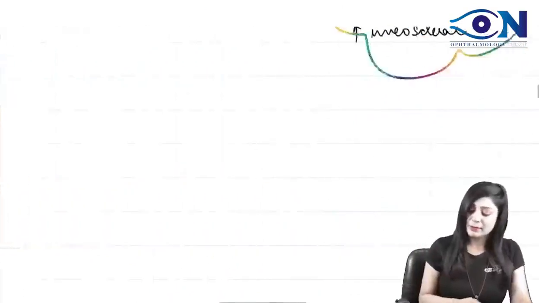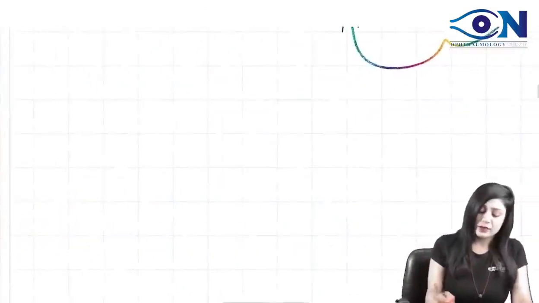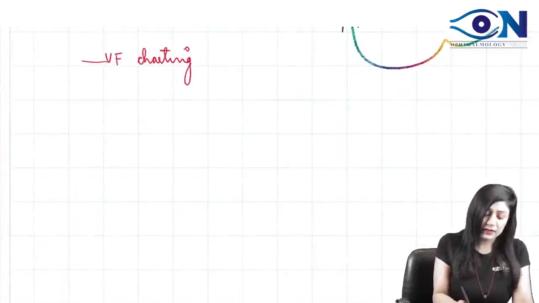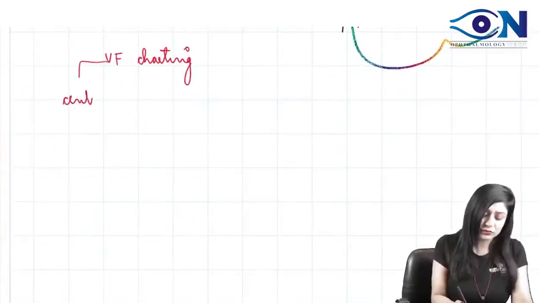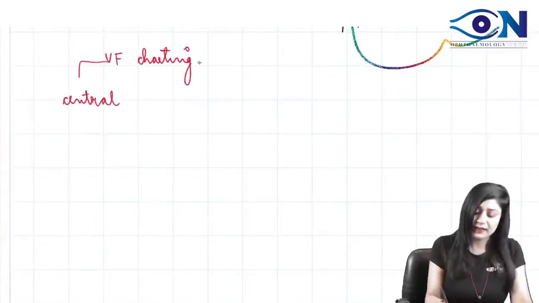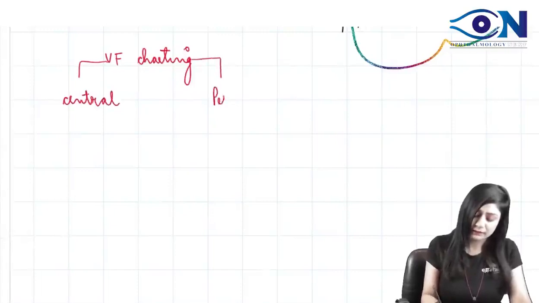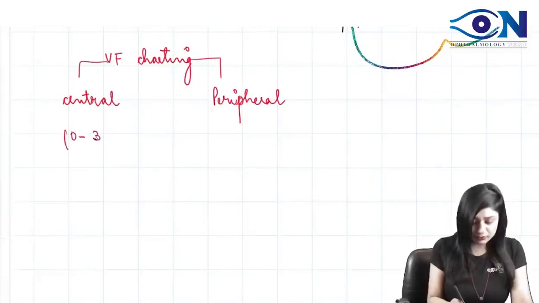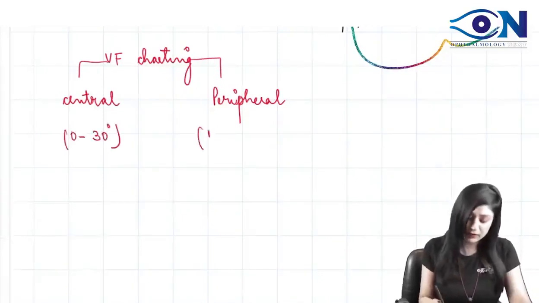So if you remember, for the visual field charting we are using them. We can have the central visual field, and then we can have the peripheral visual field. Central will be from 0 to 30 degree, and peripheral will be beyond 30 degree.